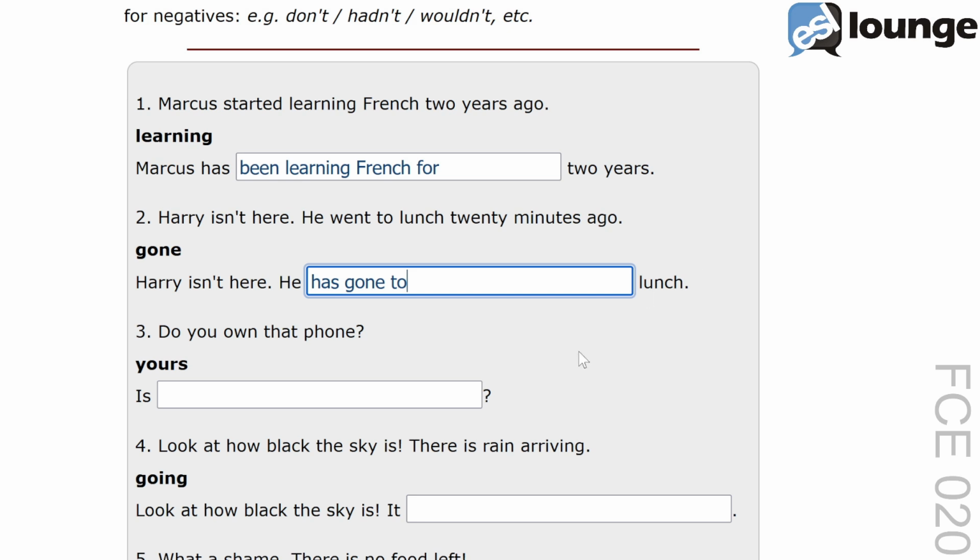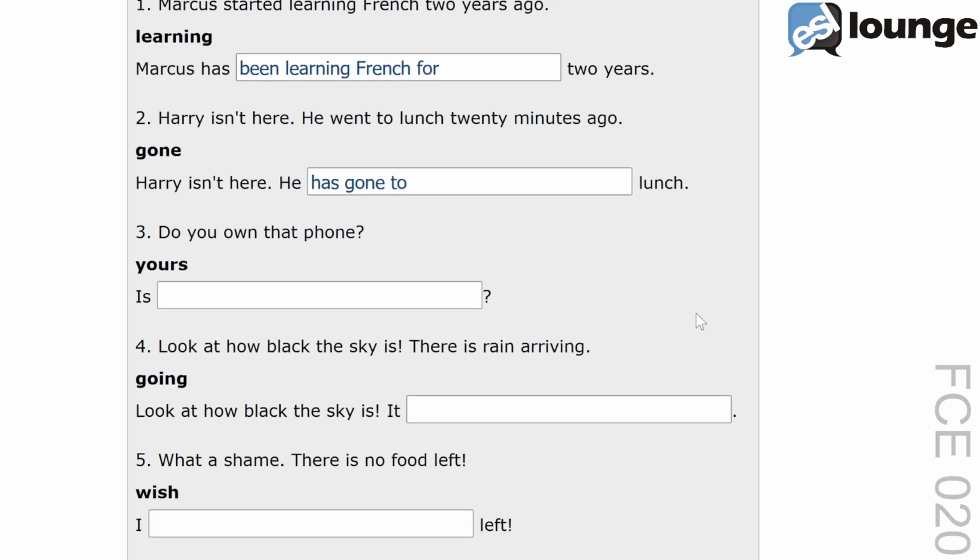Next up, question 3. The original sentence is, do you own that phone? The keyword is yours. And the second sentence is blank. The correct answer is, is that phone yours?